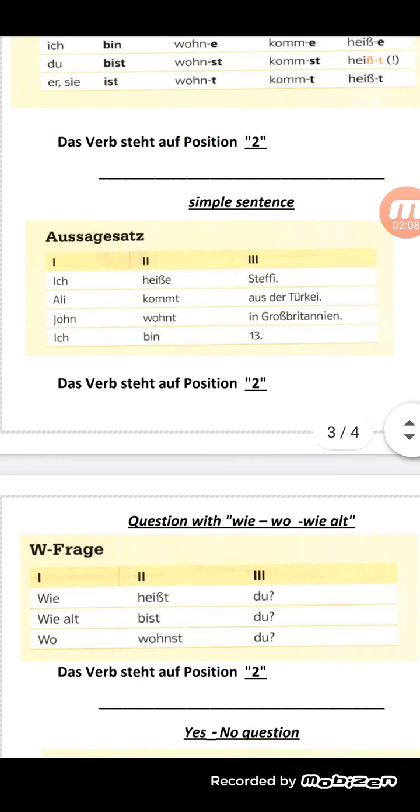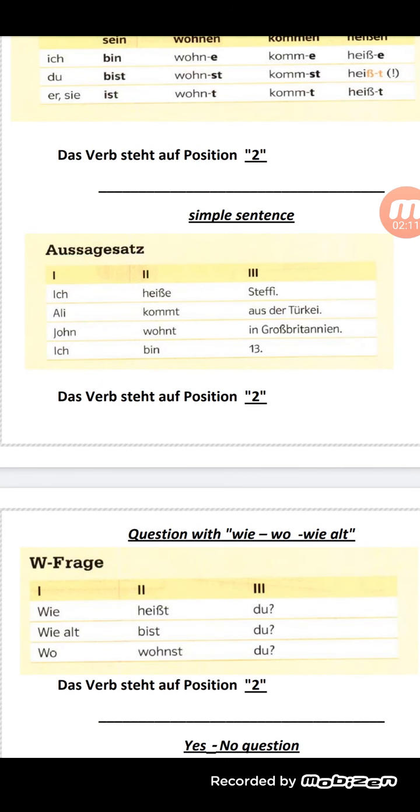In a simple sentence in German, the verb knows its position, which is number 2. Let me give you some examples. Ich heiße Steffi. Here the verb is heiße, which is number 2 in the sentence. Ali kommt aus der Türkei. John wohnt in Großbritannien. Ich bin 13. Heiße, kommt, wohnt, bin, all of them are verbs, and their place is number 2.